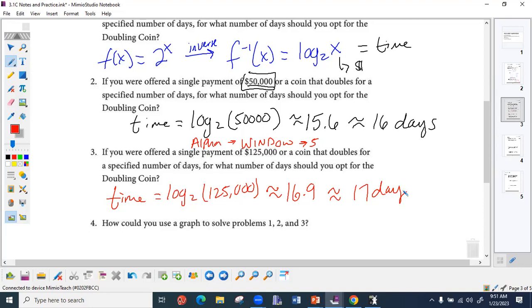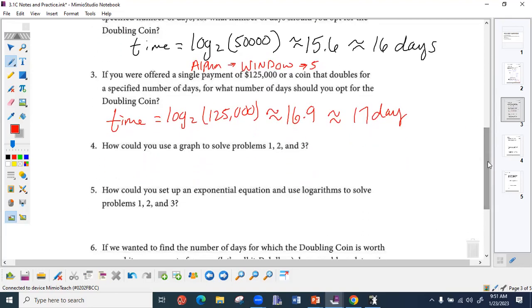Now, how could I use a graph to do this? If I was to use the graph that we created, on the x-axis, money, right? If we were to graph this, we make a whole new graph, and our graph function would be f of x equals log base 2 of x.